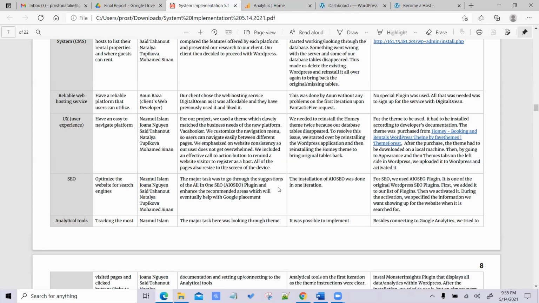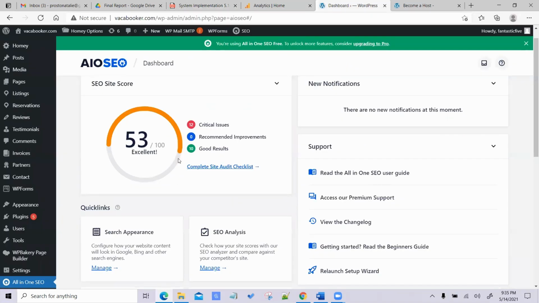Next would be SEO. When doing the research, I found that the recommended plugin would be All in One SEO. And this plugin is the original plugin of WordPress. It's quite easy to use and navigate. So I'm going to show you the window. After installing it, you simply click on it.